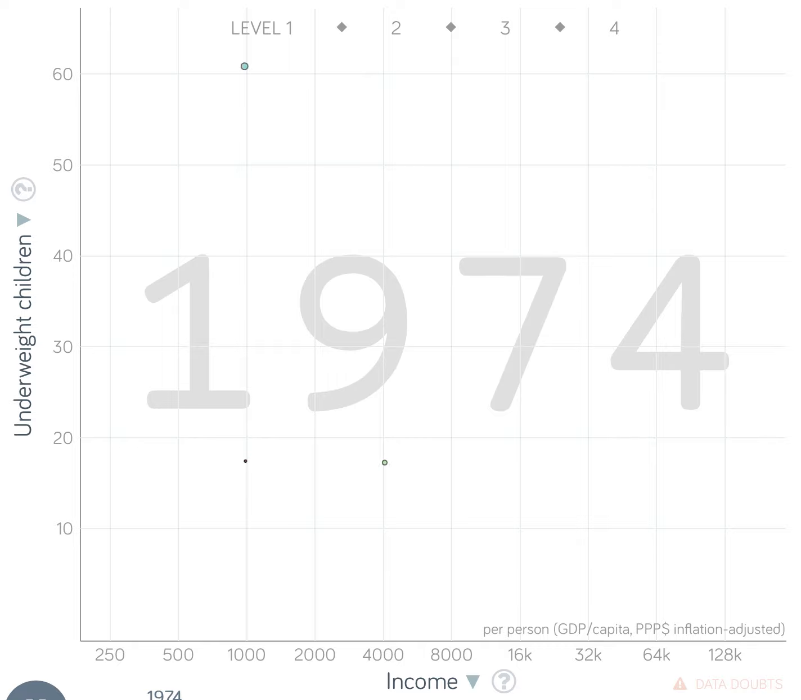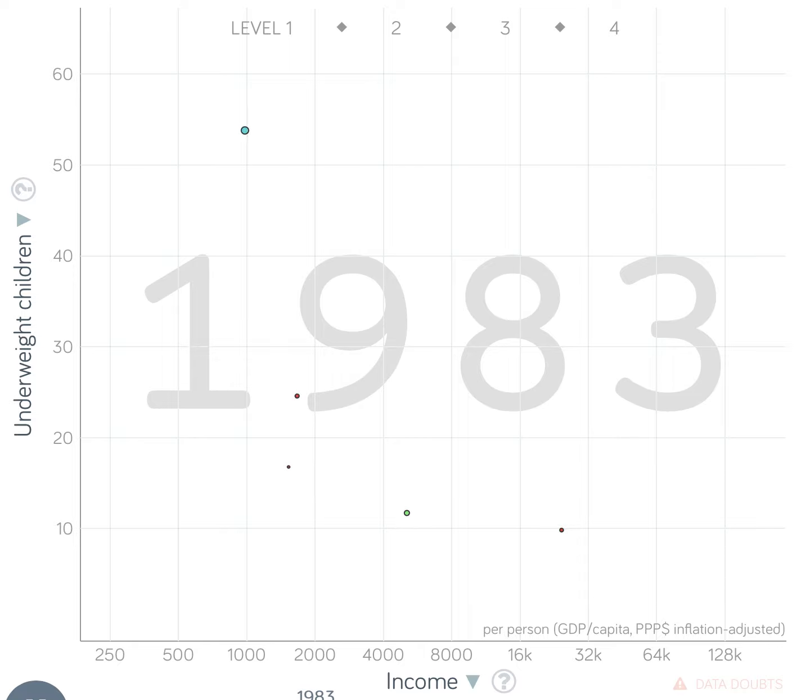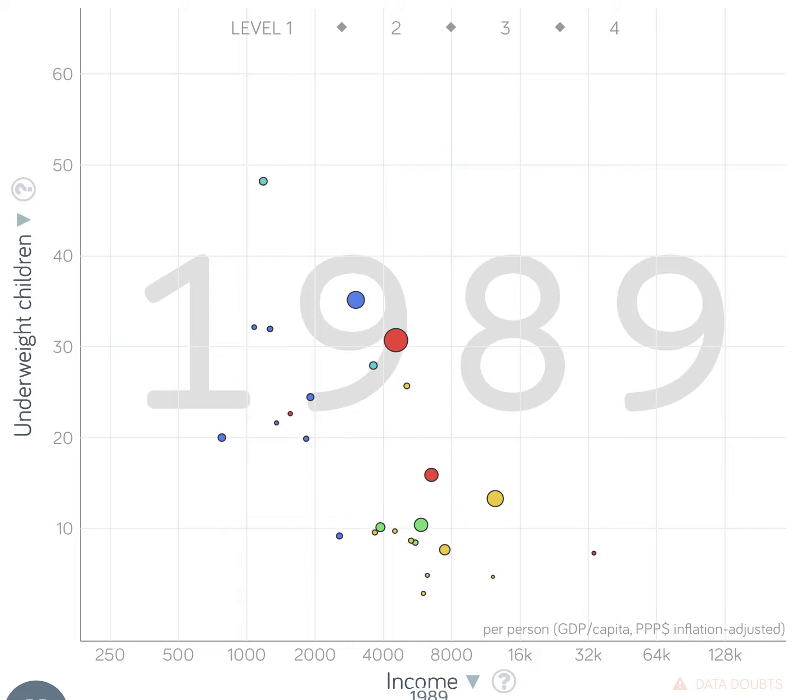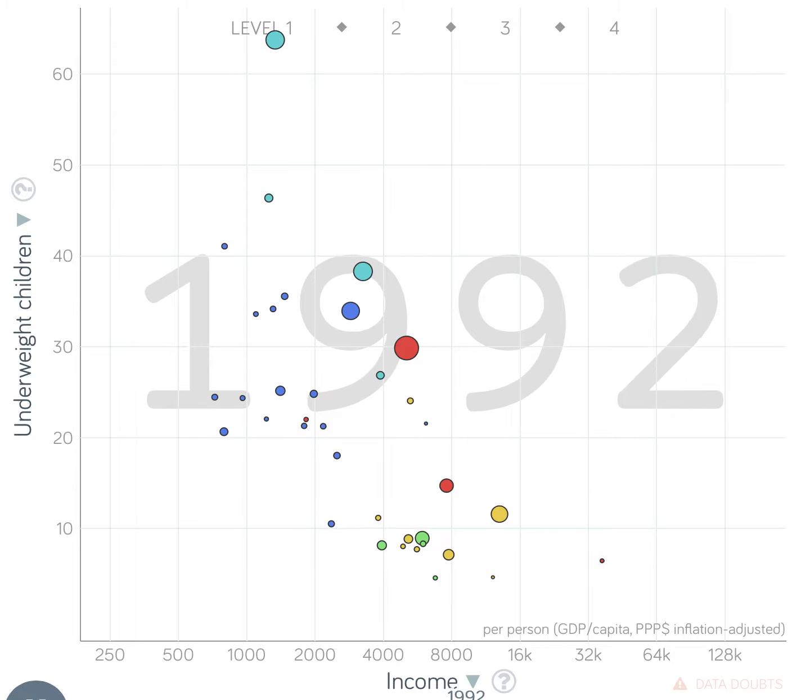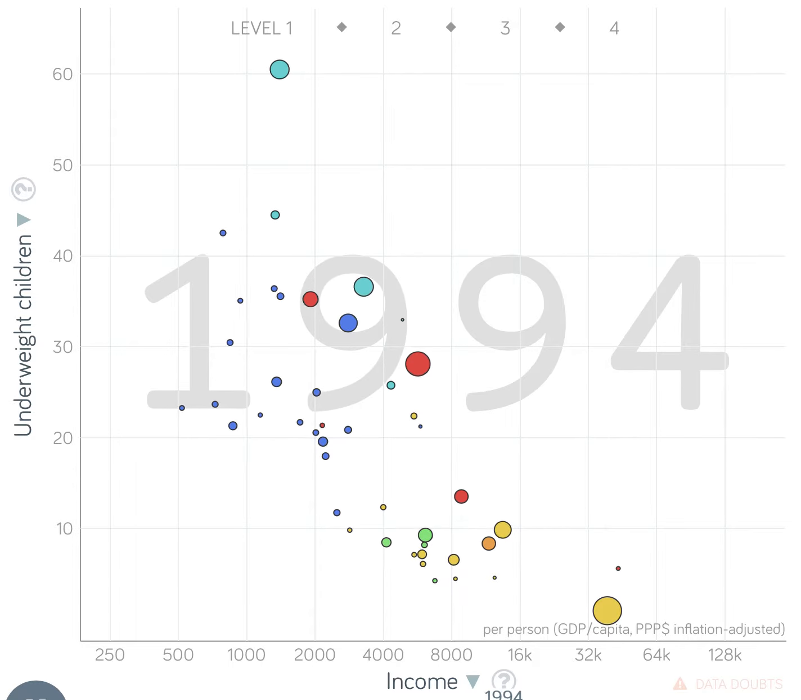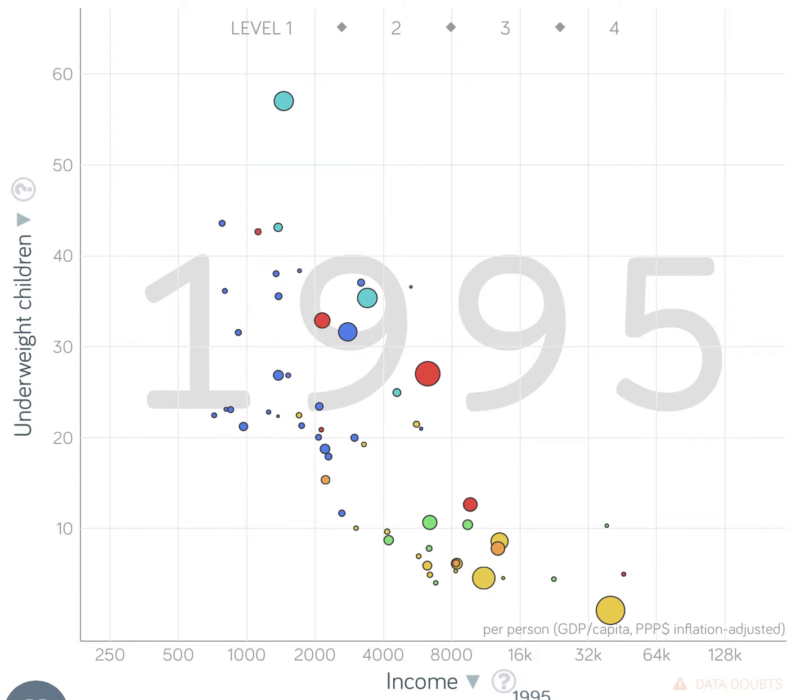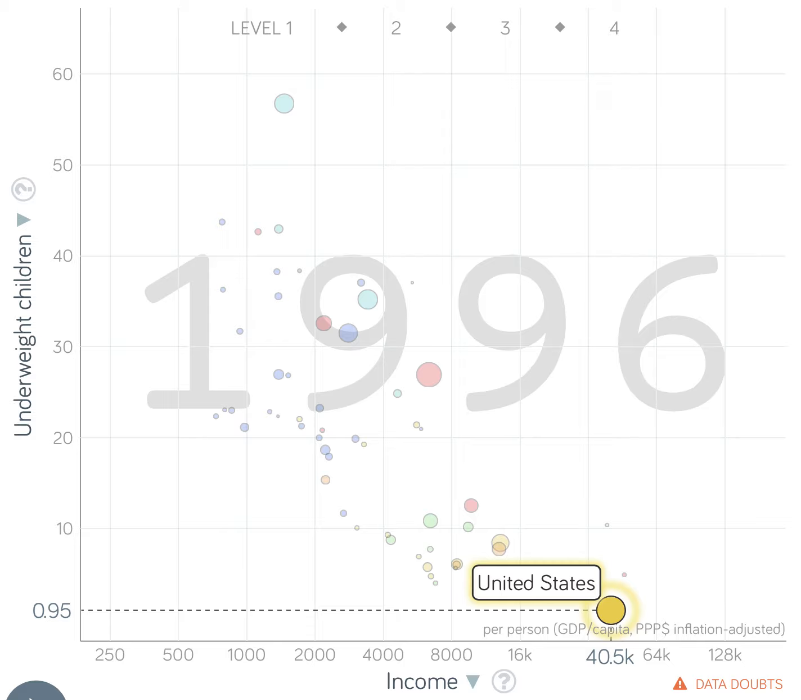For the extreme cases, so observing each side of the graph, the United States appears on the graph at the very bottom in yellow. The average income in the United States in 1996 was $40.5 thousand. In 1996, there was 0.95% of kids that were underweight. So, that is less than 1%.